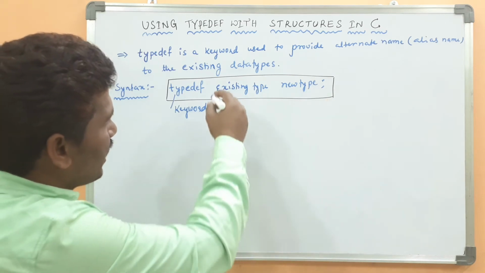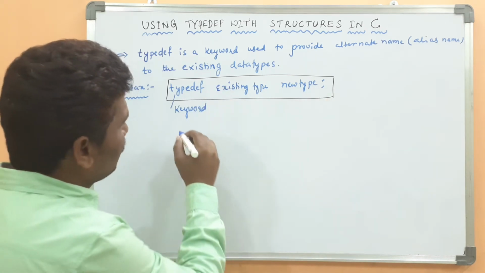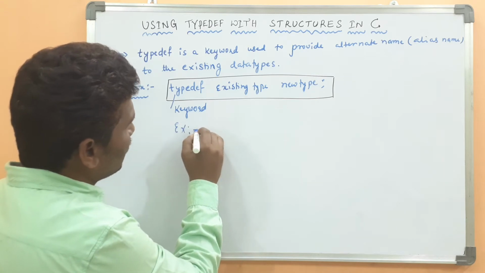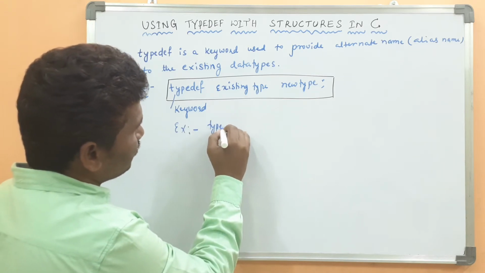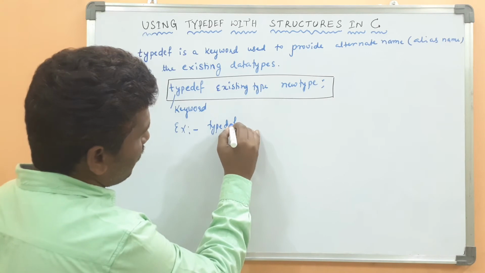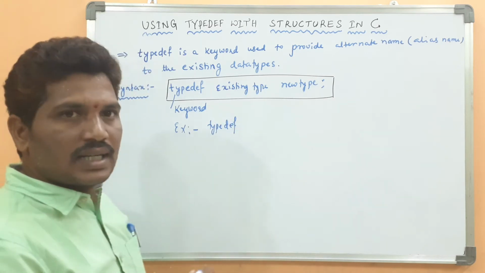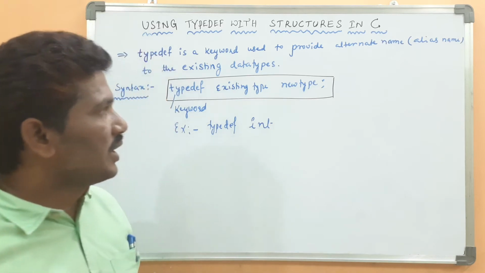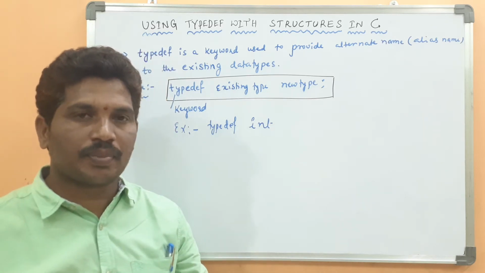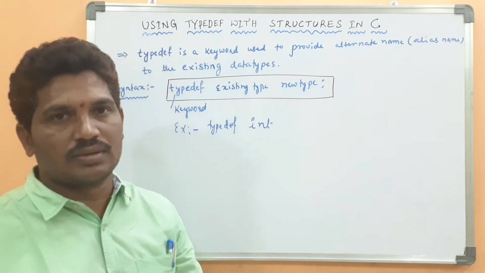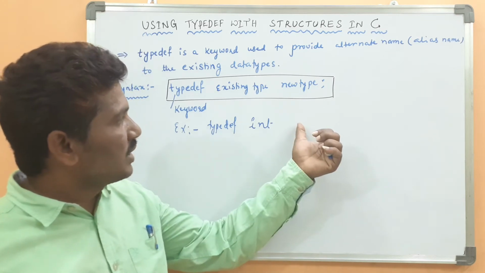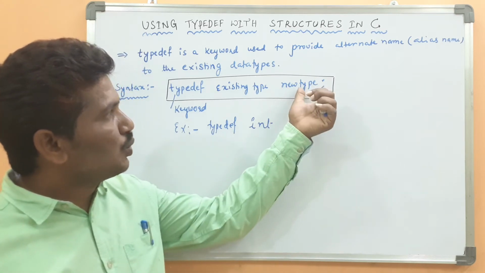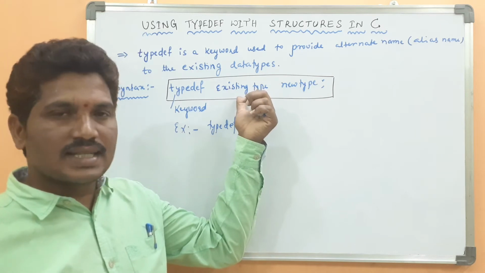As for the syntax, for example: typedef, existing data type, for example integer, then the new type, whatever you want. This is the alias name. The new type is an alias name to the existing type.